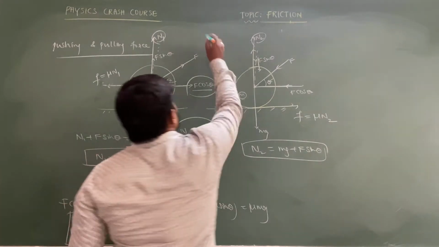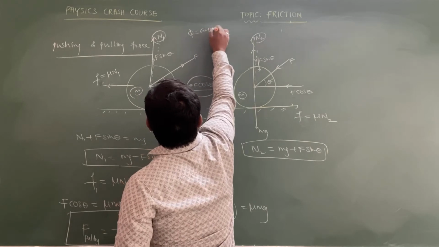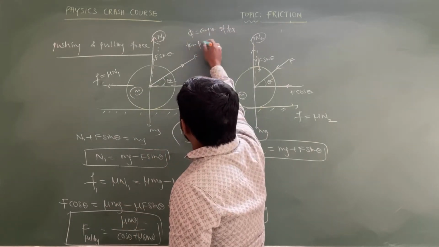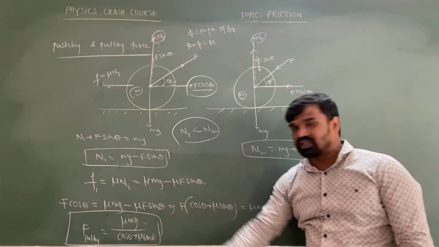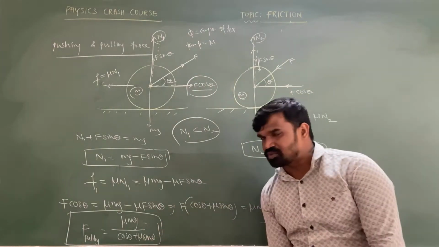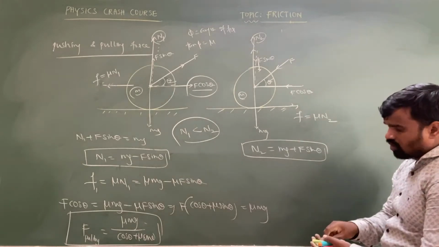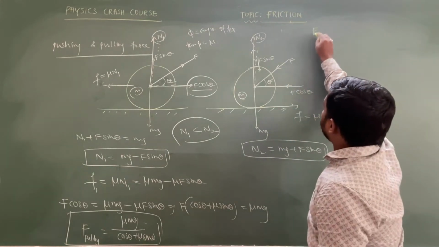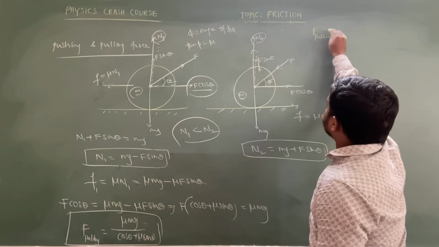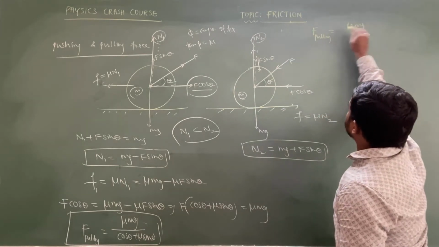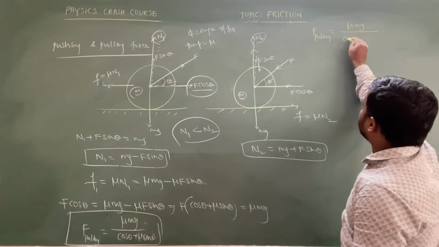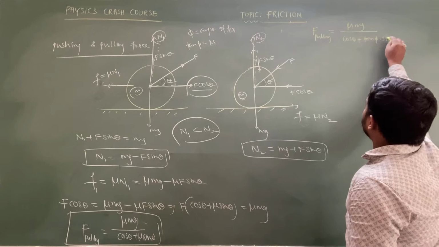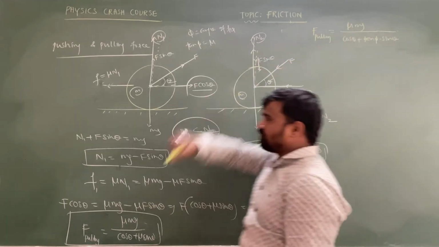Let us consider that phi is equal to the angle of friction, sir. If phi is the angle of friction, then tan phi is equal to mu. So wherever the term mu is present, just substitute it as tan phi. Chalo, I am just taking this point here. So next, the applied force in case of pulling is equal to mu into mg by cos theta plus tan phi into sin theta, sir.